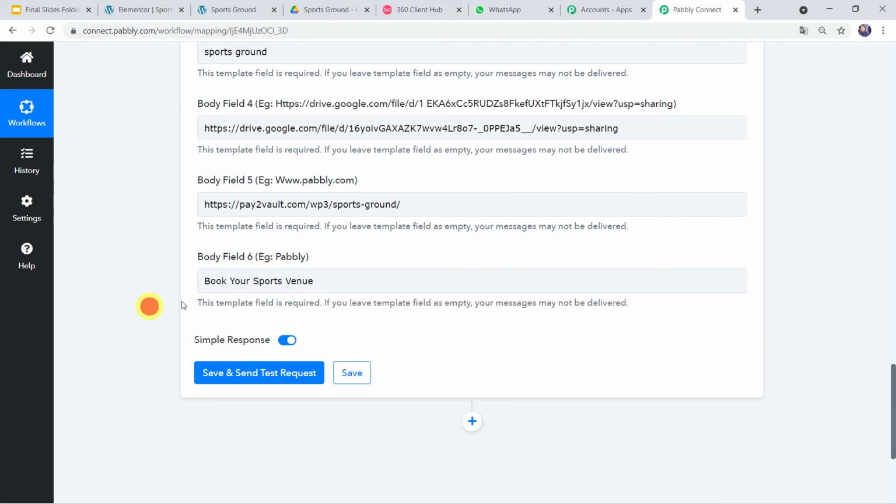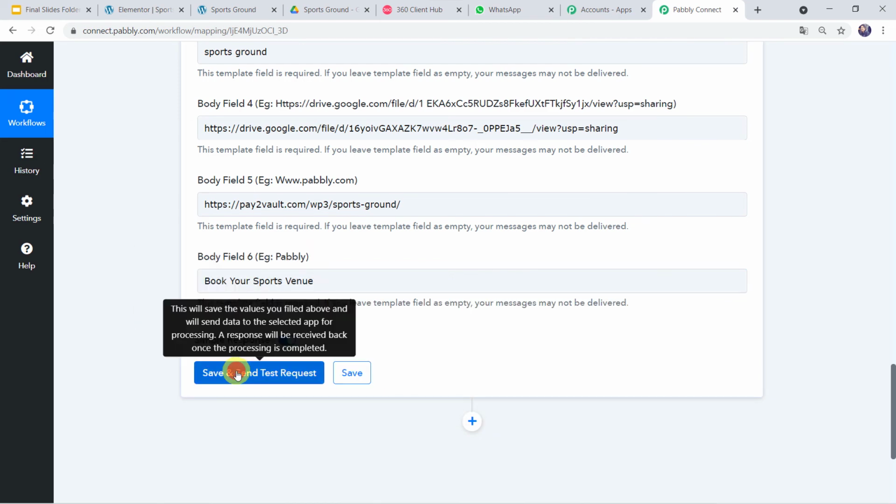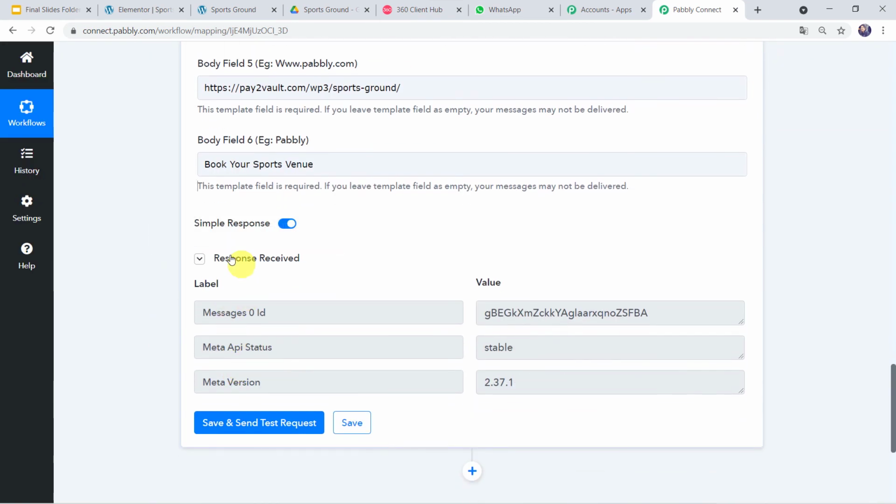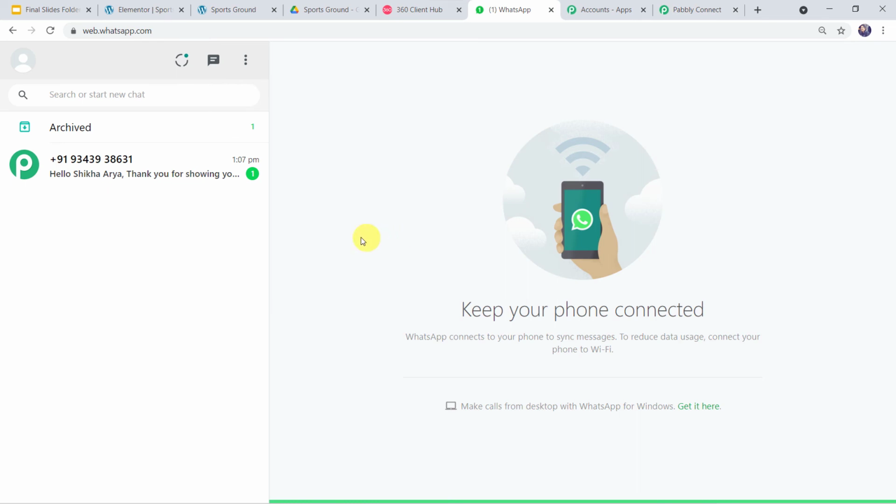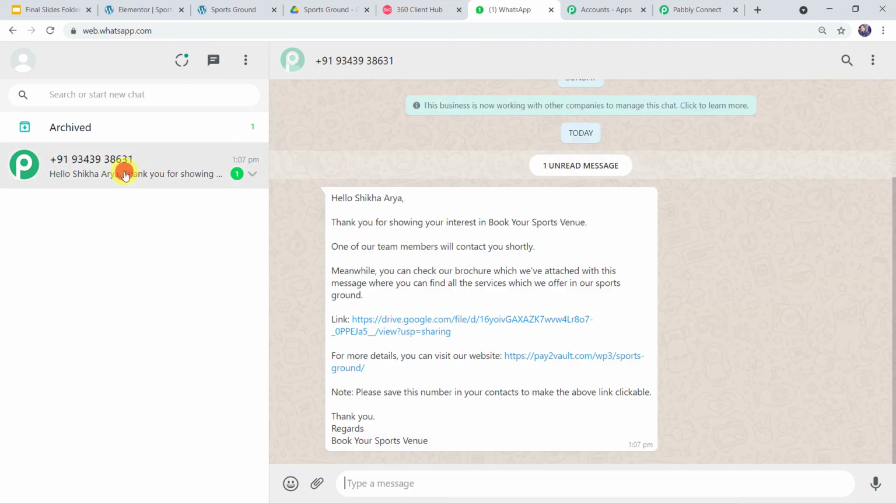And now let's click on save and send test request. And here we can see the responses received. So now let's go to WhatsApp and check whether the customer has received any message or not. And here we can see a new message. Hello Shikha Arya, thank you for showing your interest in Book Your Sports Venue. One of our team members will contact you shortly.